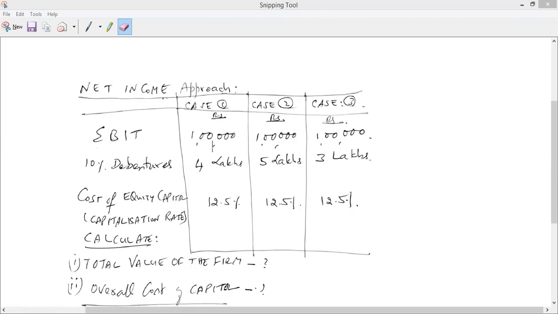Dheeraj, I missed one part. So net income initially, how are we calculating? We have value of equity for the 3 firms. So we have EBIT, 1 lakh for each case, right? We have interest amount also. How much is the 10% interest on debentures? The first one is 40,000, second one is 50,000, third one is 30,000, isn't it? Yes. So if you deduct interest from EBIT, that comes to your net income.